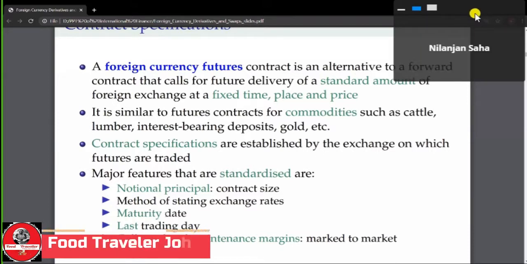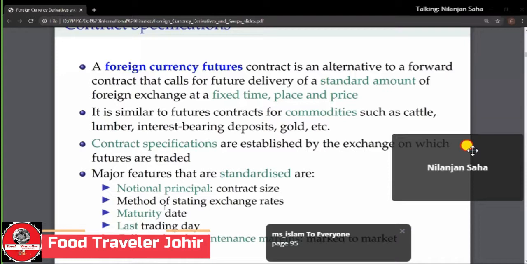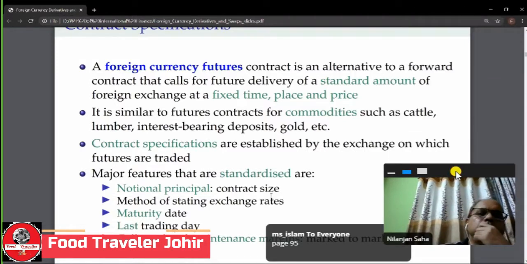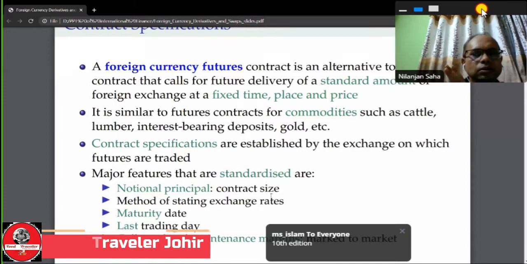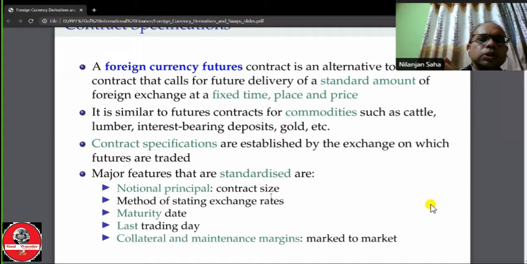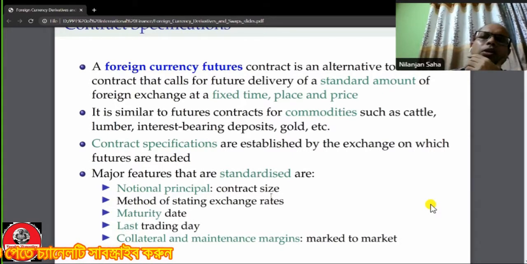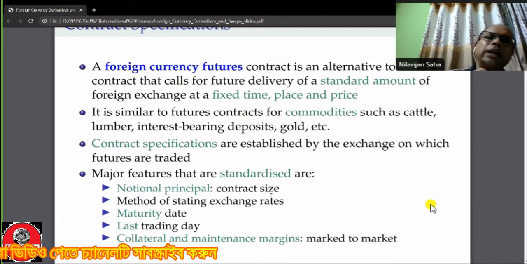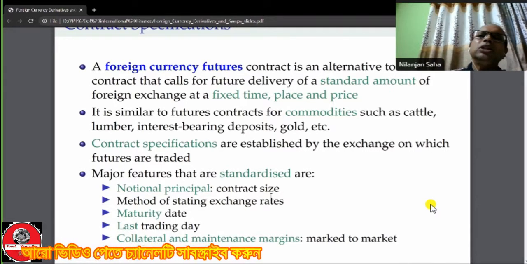So American method is used. Now the maturity date. What would be the maturity date in the case of the future? The contract must be matured on the third Wednesday of the starting of each quarter of the year, as well as the ending of each quarter of the year.